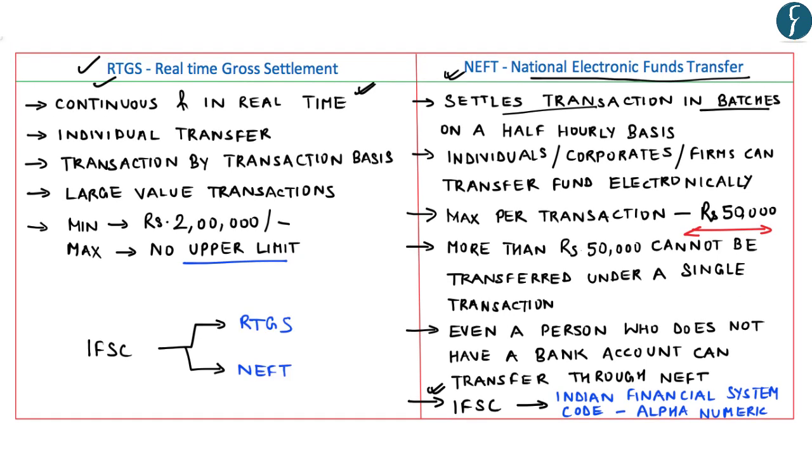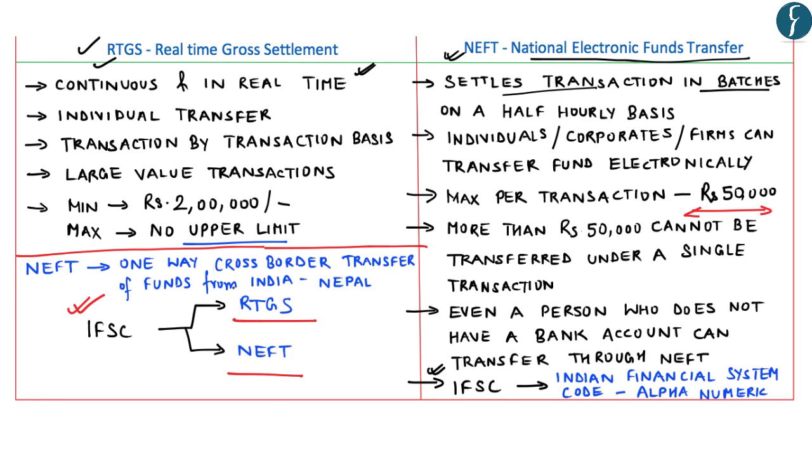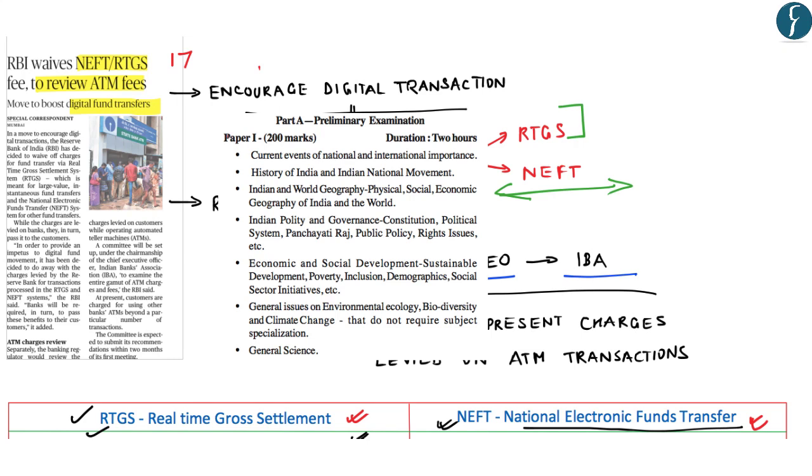Now another important point to be noted is that while transferring funds, the IFSC code of the branch where the funds need to be transferred has to be mentioned both under RTGS as well as under NEFT transfer. Now another important point with respect to NEFT is that it facilitates one-way cross-border transfer of funds from India to Nepal, and it is also referred to as the Indo-Nepal Remittance Facility Scheme. So these become some of the important facts to be remembered from a prelims perspective with respect to RTGS as well as NEFT. Now this topic in your prelims examination forms a part of Indian economy. With this, let's move on to our next news discussion.